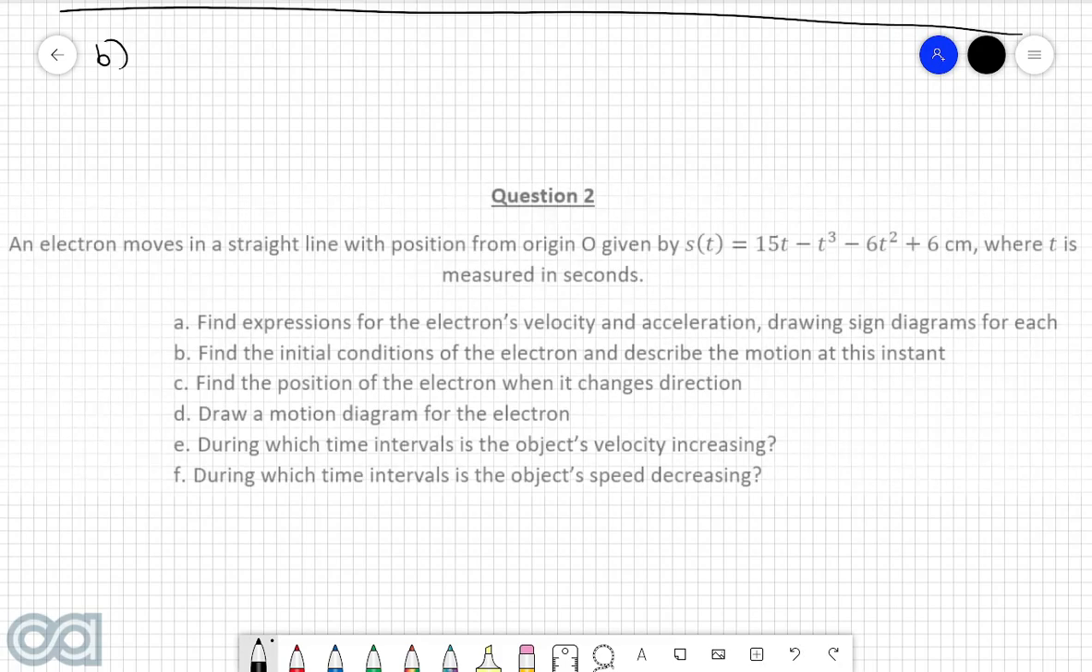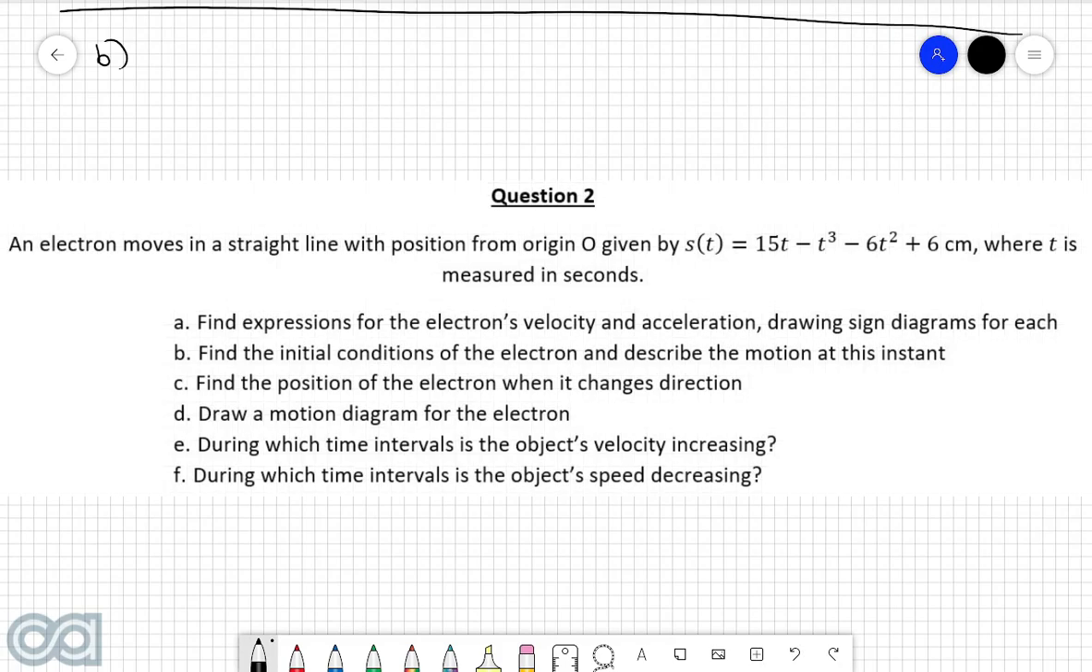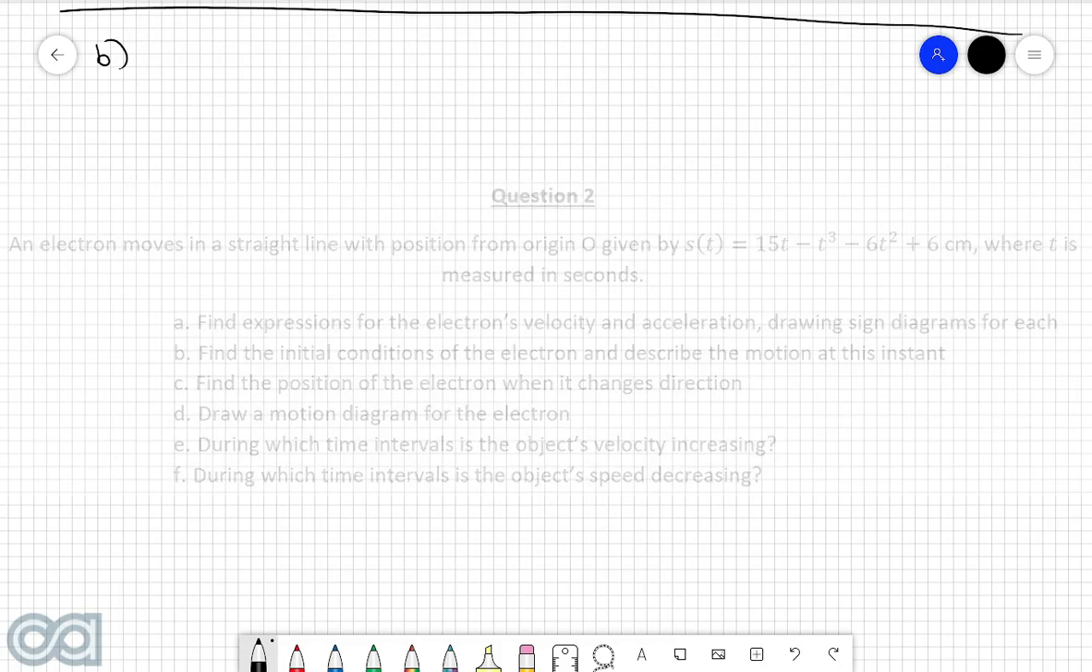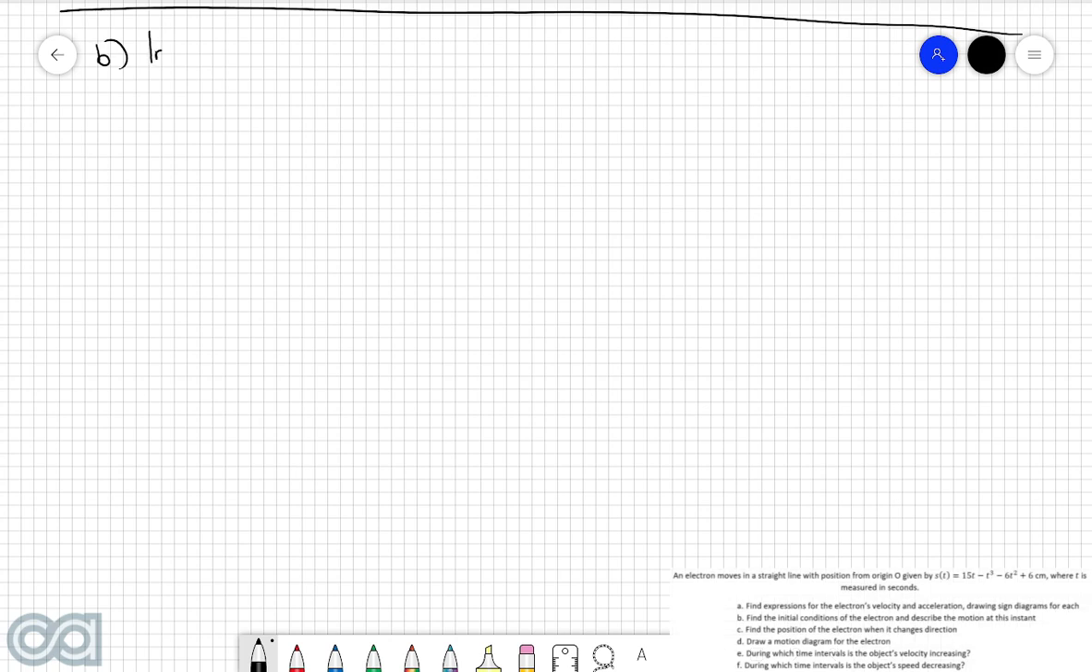Part B. Find the initial conditions of the electron and describe the motion at this instant. So just as a quick reminder, whenever we hear the word initial, this means when time or t is equal to 0. So in order to find the initial conditions, we need to find what s of 0 is, we need to find v of 0, and we need to find a of 0.